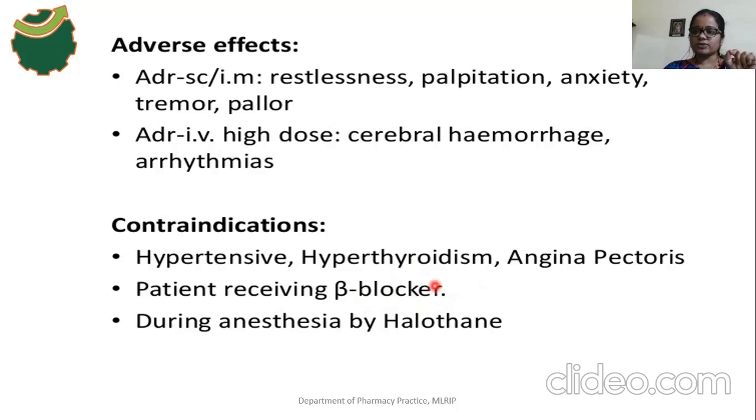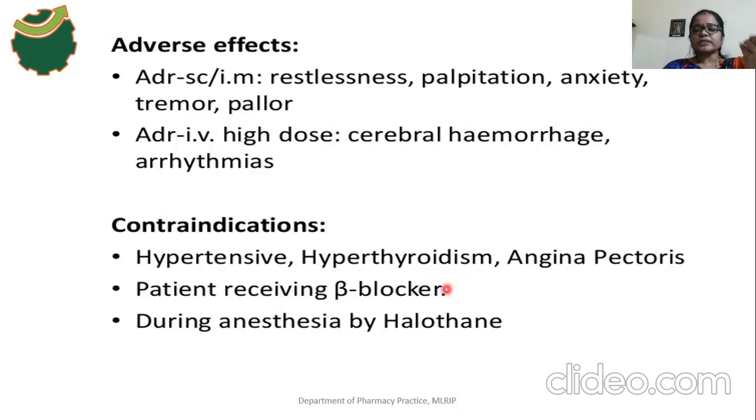In persons taking beta blockers, only the actions of beta receptors are blocked. In that case the alpha actions increase, so there is an overstimulation of alpha receptors. As a result of stimulation of alpha receptors, vasoconstriction happens. If adrenaline binds with alpha receptors, vasoconstriction happens, because vascular smooth muscles consist of alpha receptors.